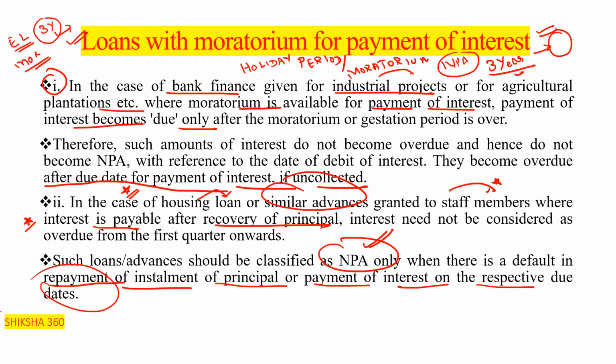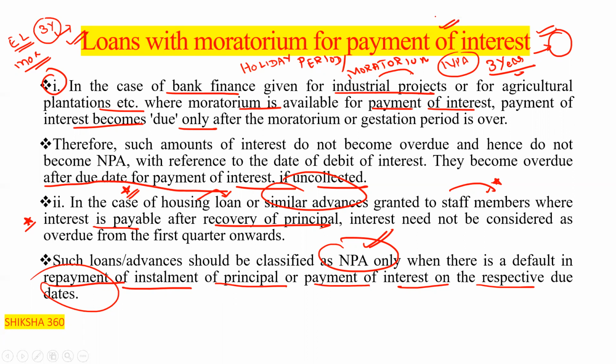So that is the case with the moratorium. Loans with the moratorium for payment of interest.